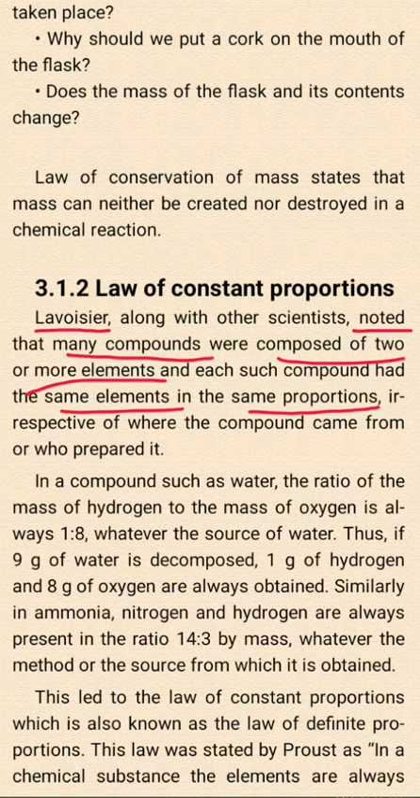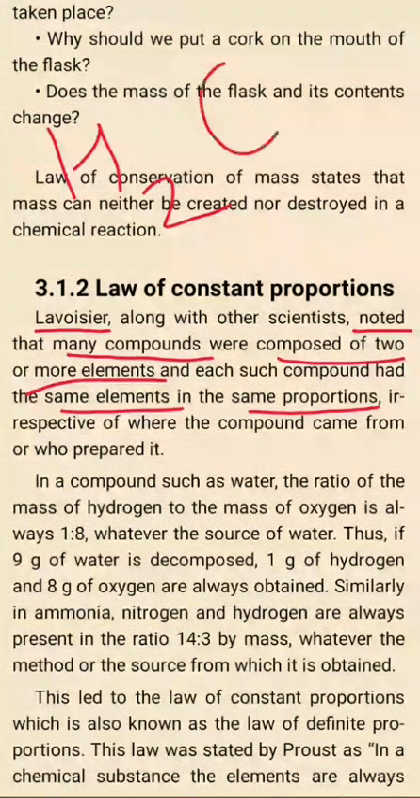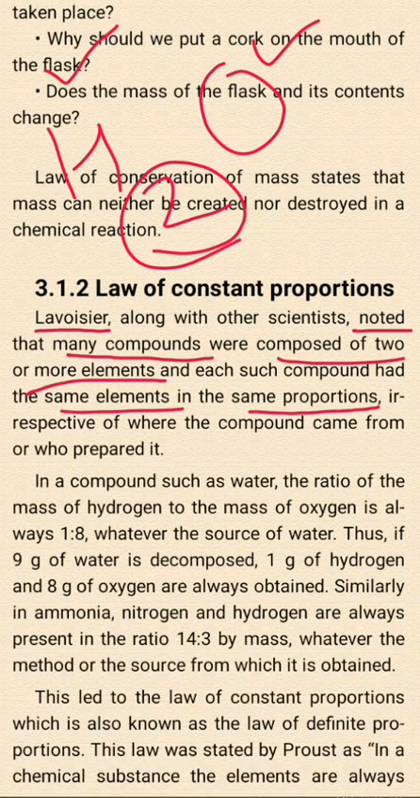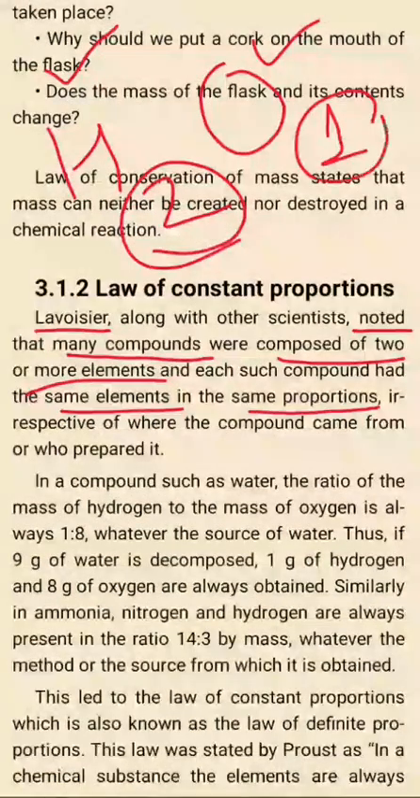Let's take an example, which is explained here: water. Water is made of hydrogen, which is one element, and oxygen, which is another element. For hydrogen you can see the number 2, and for oxygen nothing is written, which means it is 1. So let water come from anywhere, it will always have two atoms of hydrogen and one atom of oxygen. And hydrogen and oxygen are the elements. This is what is explained here.